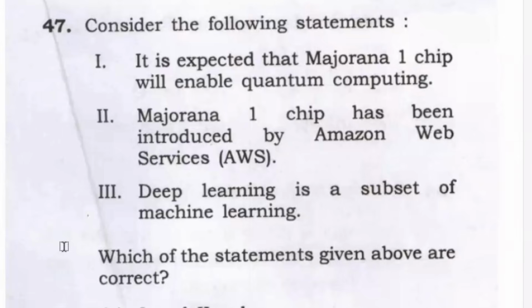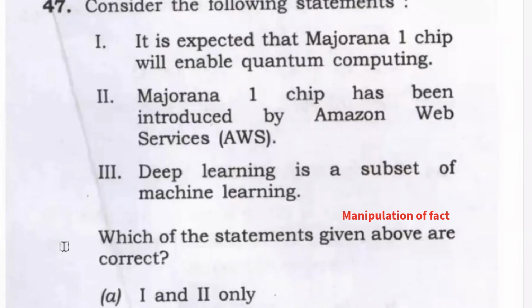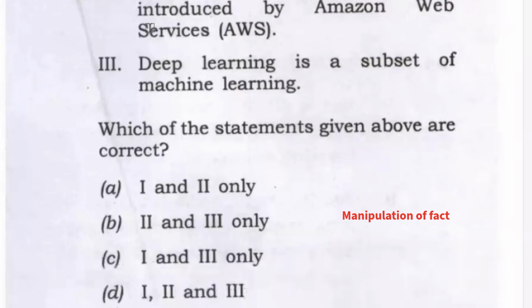Question number 47. Consider the following statements. Statement 1, it is expected that the Majorana 1 chip will enable quantum computing. Okay. Statement 2, the Majorana 1 chip has been introduced by Amazon Web Services. Here is the fact. Who has introduced it? This is very easy to manipulate. So the chance of this being incorrect is very high. Statement 3, deep learning is a subset of machine learning. If we eliminate the second statement, we are again left with C, 1 and 3 only.